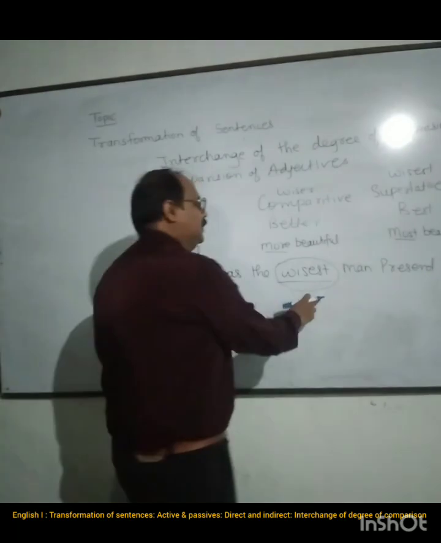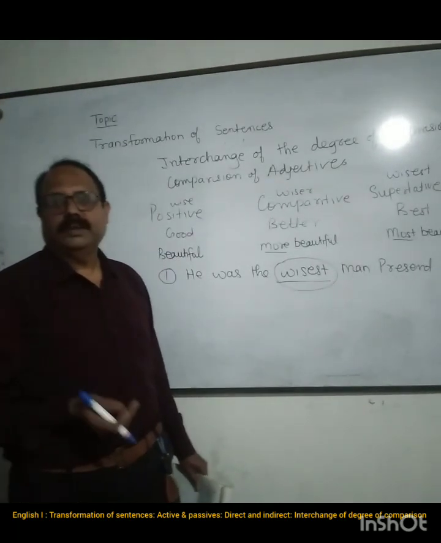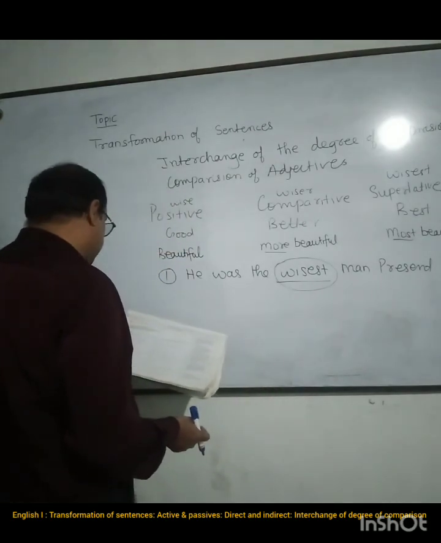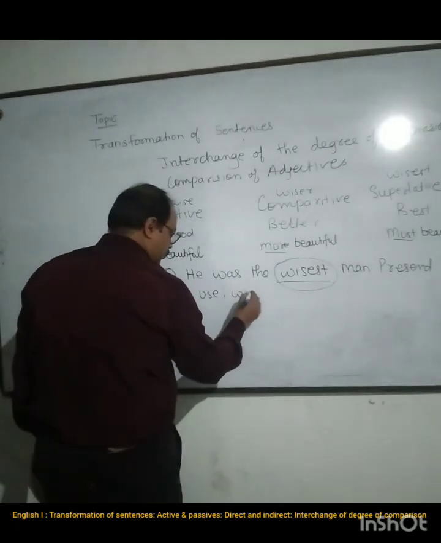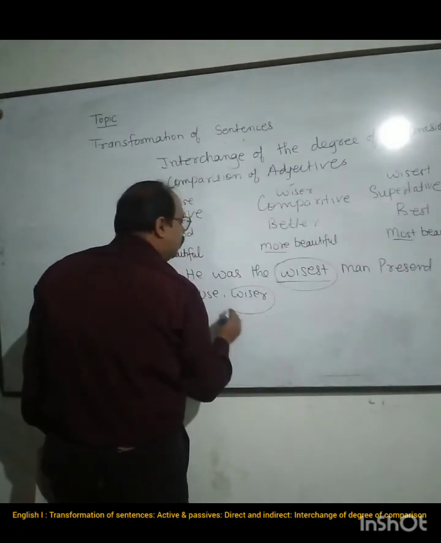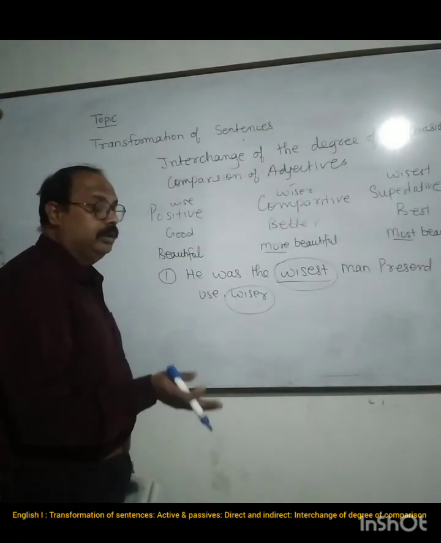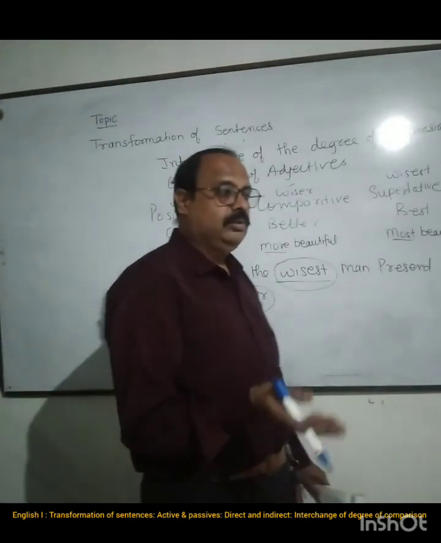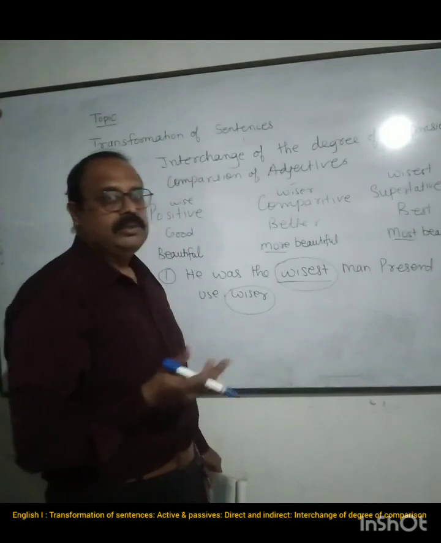So this sentence is given in superlative degree, and what we have to change? They are saying use wiser. Wiser means we have to change it into comparative degree, without changing the meaning.